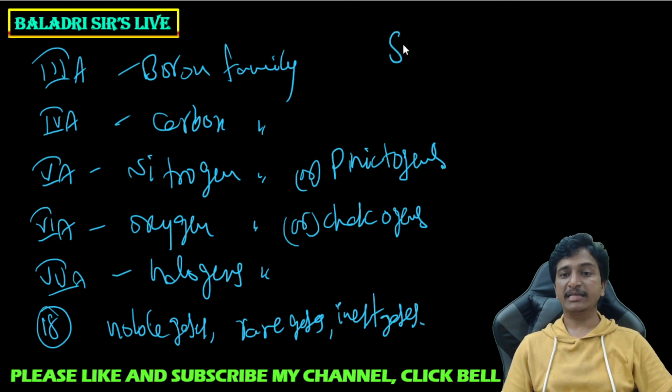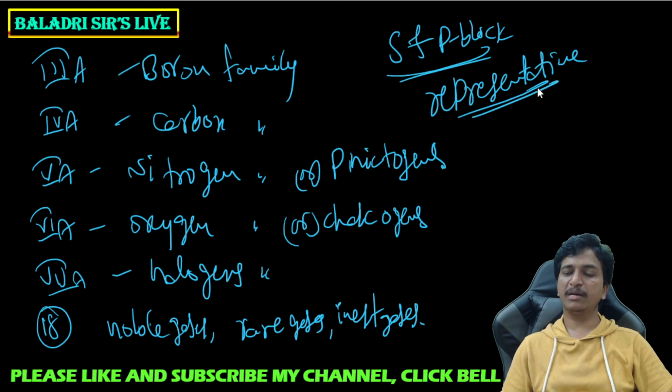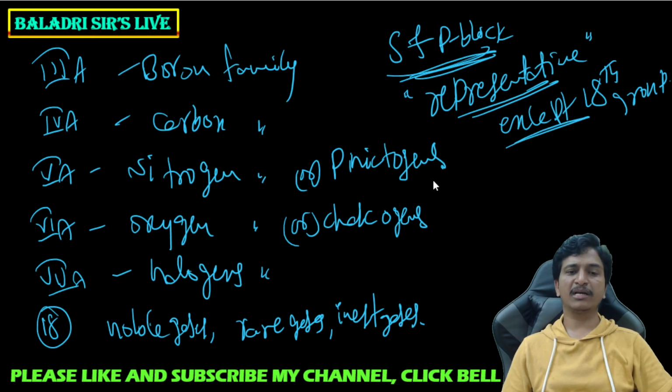Now here s and p block elements together are called representative elements, except the 18th group. S and p block elements are called representative elements. Did you understand my point? Like this we can come across s and p block elements.